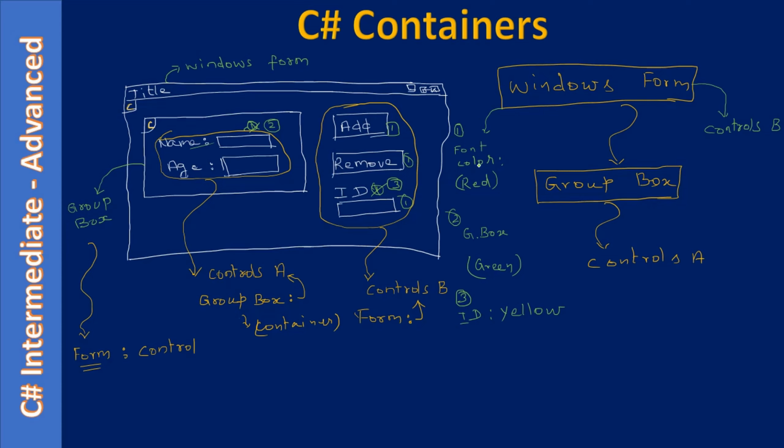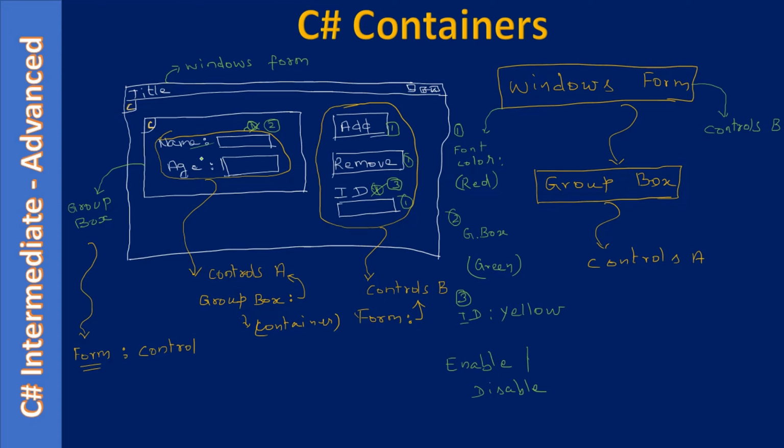So here we just took one property, say for example the foreground color, and how it gets applied. So the same way other properties are also applied. Say for example if you do enable or disable. So these are all the frequently used ones, right? We will enable the control or we will disable it.